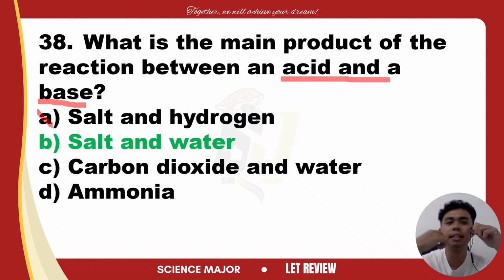Letter C, carbon dioxide and water, are the products of the acid-carbonate reaction, so that is wrong. Then ammonia: ammonia is a weak base itself and may be part of the base, but it is not a product of acid-base neutralization. Ammonia itself is a base, so it's not a product. The answer is letter B.